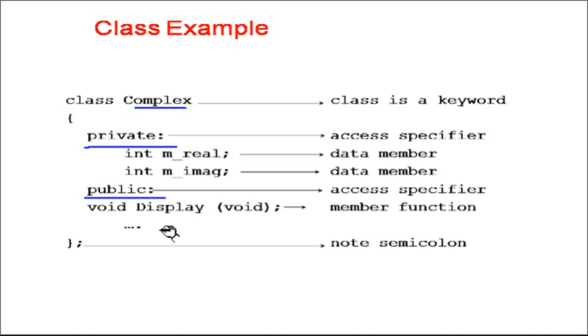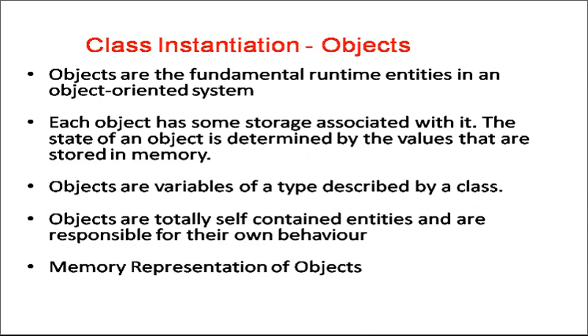Member functions are nothing but the interface provided to access data members. Later on we will see that real and imaginary can be accessed only by functions of that class, that is display. This is how we hide data from the external world, and that is the reason we achieve something called encapsulation. Abstraction means extracting only the essential things of a class, and encapsulation is nothing but hiding the details about the class. These are some basic fundamentals about the class and object.